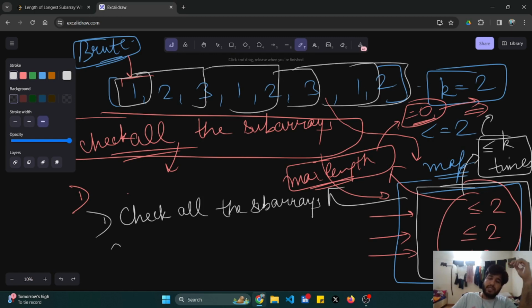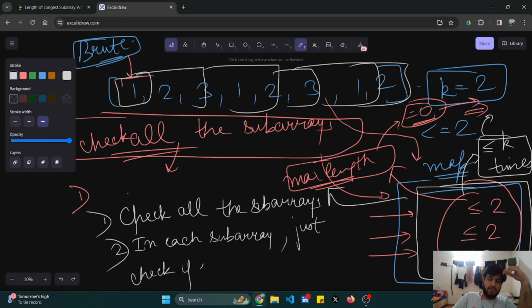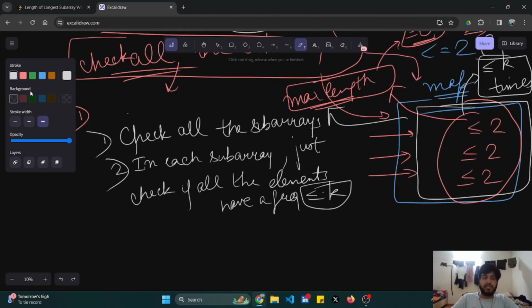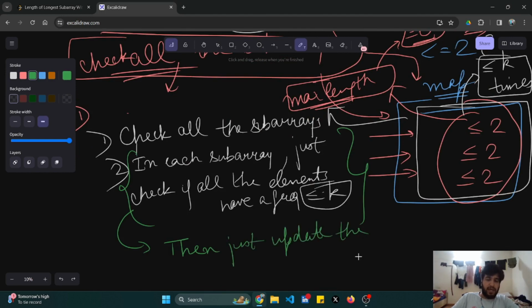So check for all the subarrays, and in each subarray just check if all the elements have a frequency of less than or equal to k, and if it is following this condition, then just update the max length.